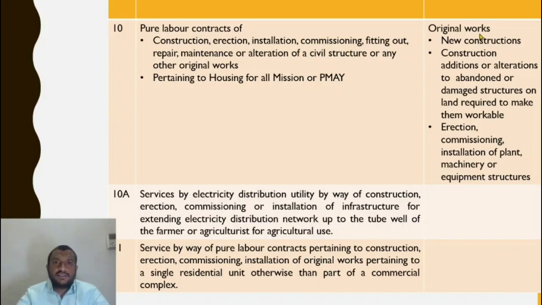So new constructions and renovation or alteration or additions to already abandoned construction so that they become workable are original works. Only original works, if they are being constructed, erected, installed, so the pure labor contracts that are being done is exempt. And pure labor contracts pertaining to housing for all mission under Pradhan Mantri Awas Yojana is also exempt.